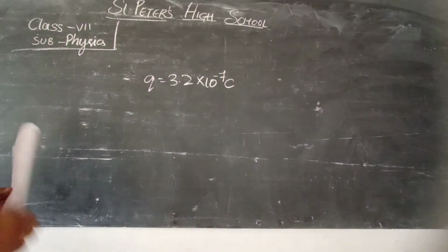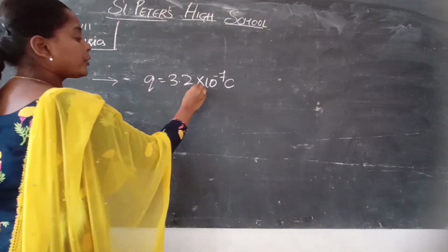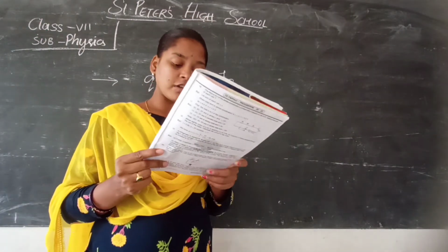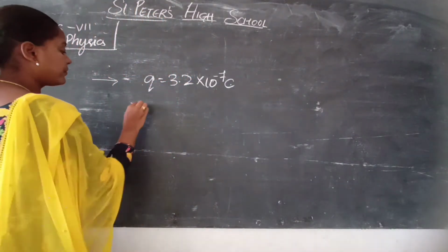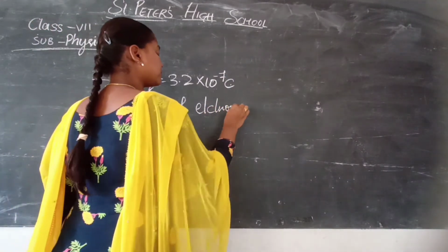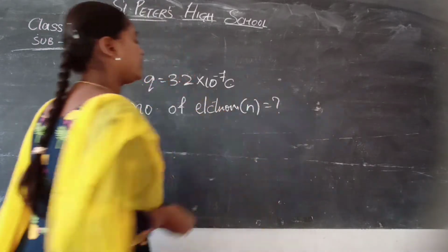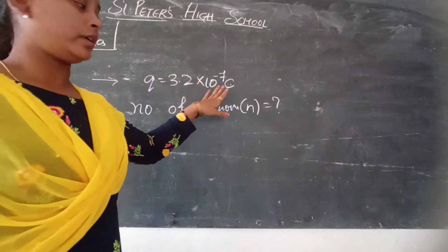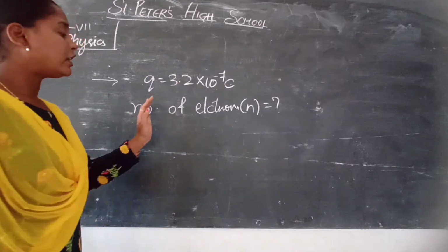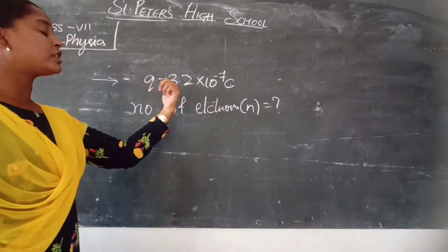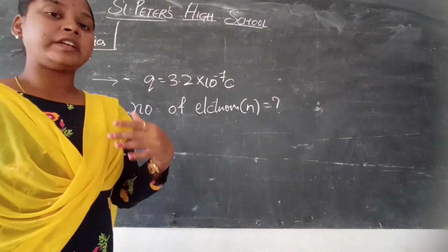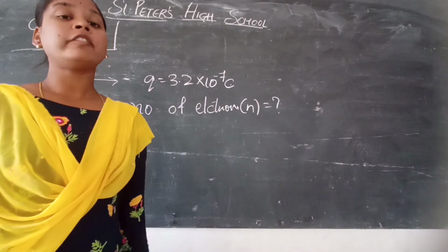They said that a charge is produced, so Q is equal to 3.2 into 10 to the power of minus 7 coulombs. And what they are asking is to estimate the number of electrons transferred, the number of electrons flowed. So this is the charge produced by a body, and we need the number of electrons that flowed when a charge of 3.2 into 10 to the power of minus 7 coulombs is produced.